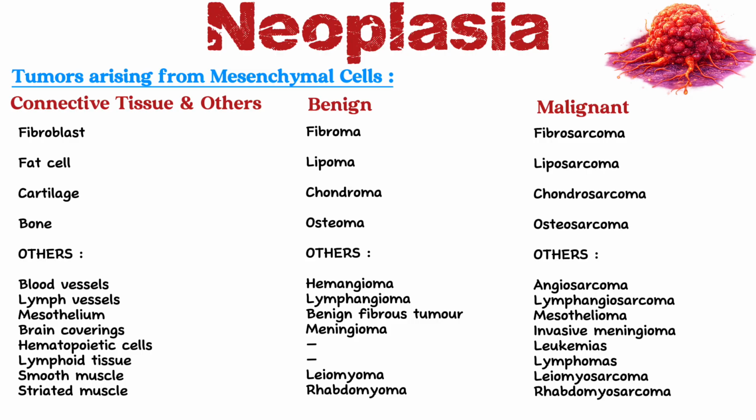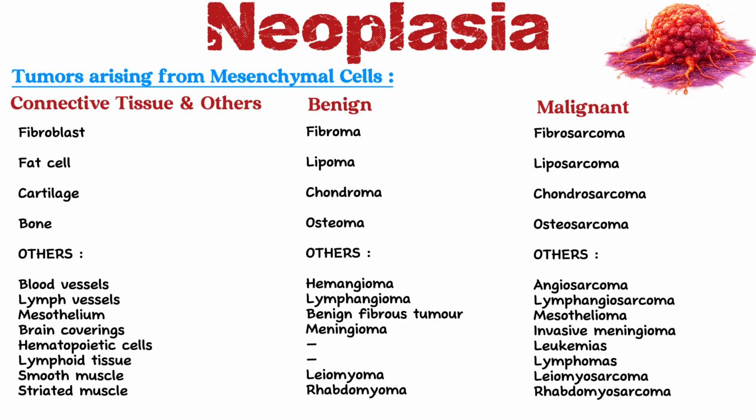Mesothelium: benign fibrous tumor or mesothelioma. Brain coverings: meningioma or invasive meningioma. Smooth muscles: leiomyoma or leiomyosarcoma. Striated muscles: rhabdomyoma, rhabdomyosarcoma. Here, some cells have no benign tumor but only a malignant tumor. For example, hematopoietic cells, leukemias; lymphoid tissues, lymphomas.